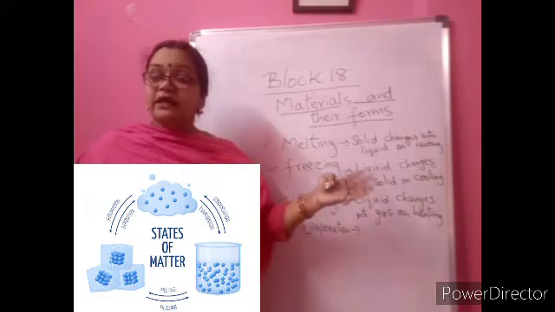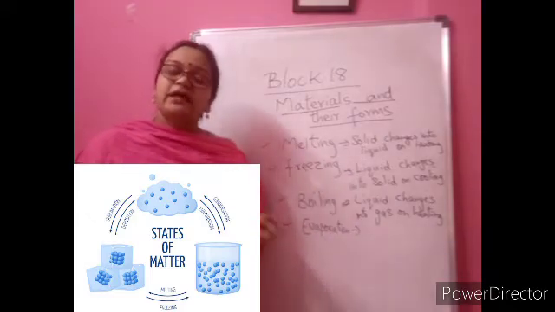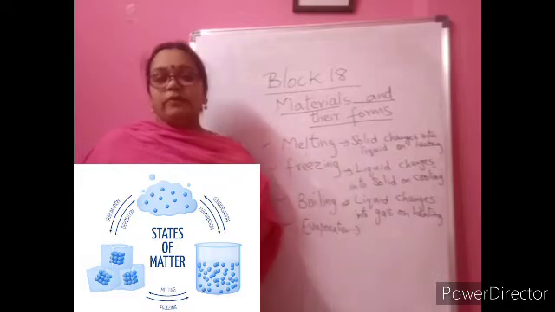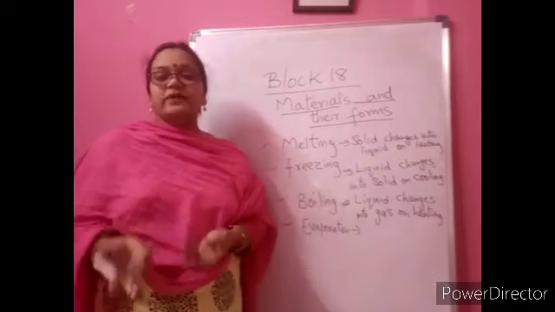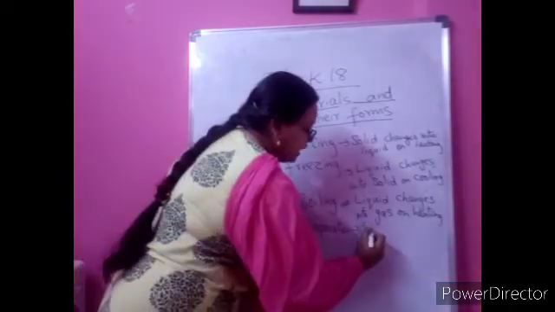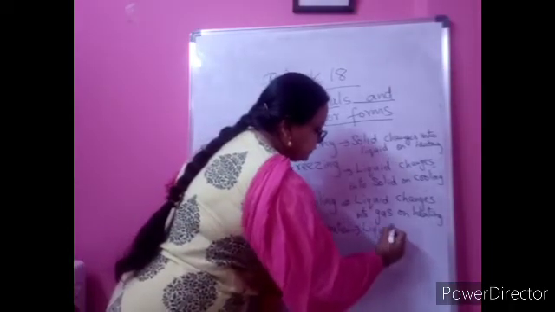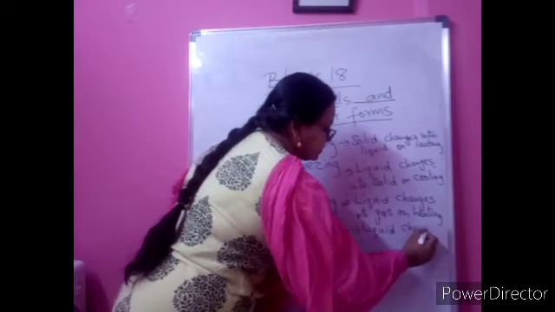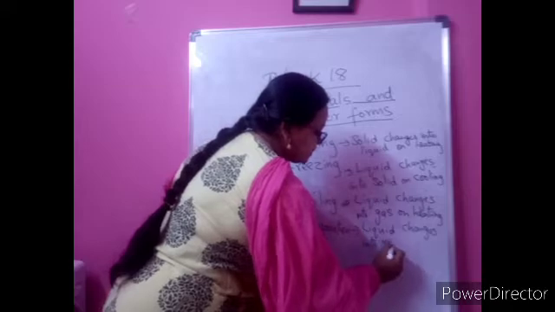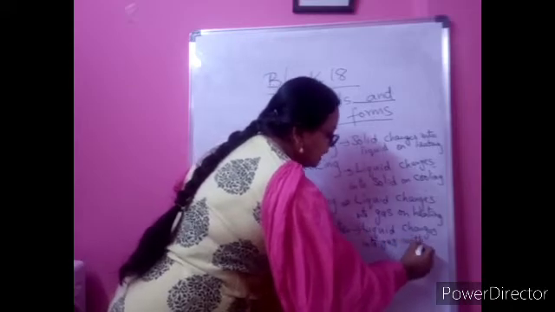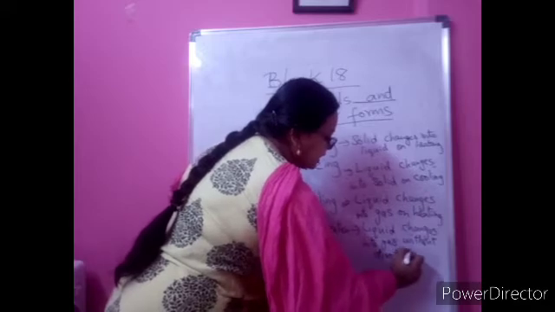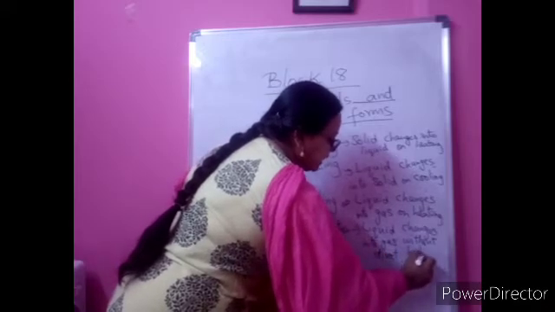In nature, due to the sun's heat, water is changing into vapor. Water is in liquid form, vapor is in gaseous form. Same we have to write for evaporation also: liquid changes into gas without direct heating.